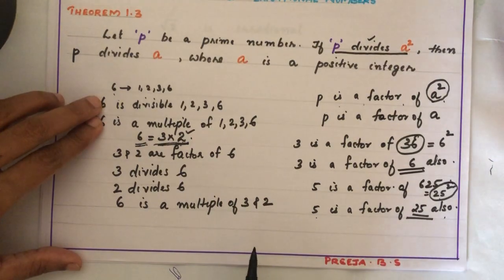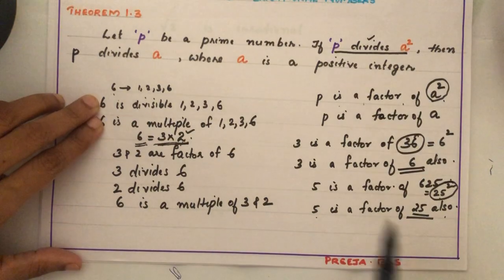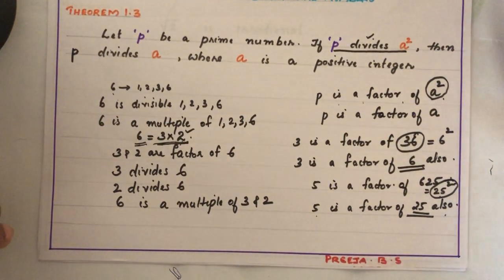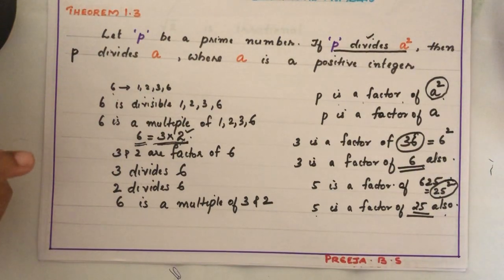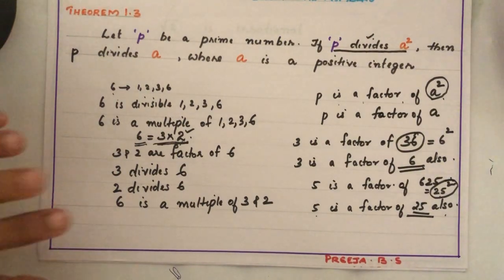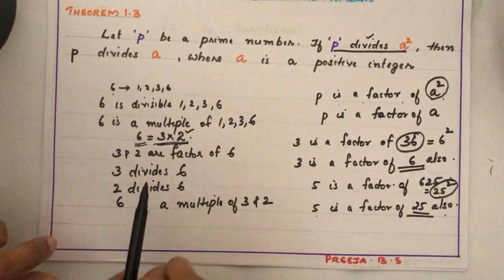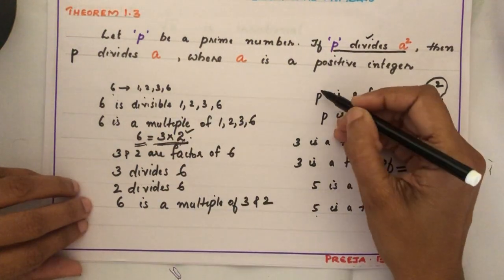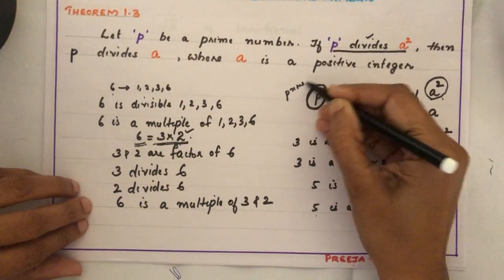The proof of this theorem is given in the textbook. But after getting the revised curriculum, if it is required to study that proof, we will discuss it in the class. Okay, now we are not going to the theoretical proof of this theorem. You should know the theorem very well. Here the important thing is that P should be a prime number.